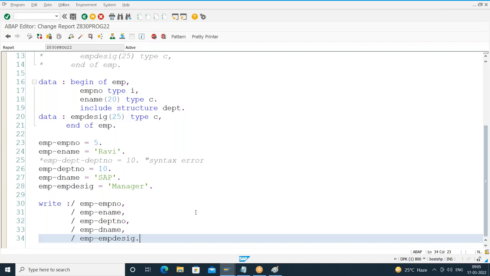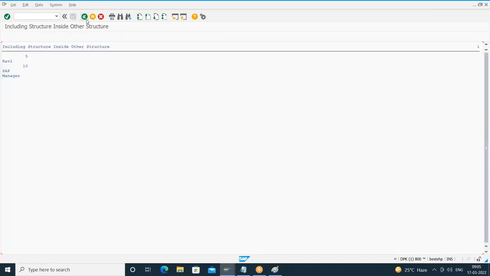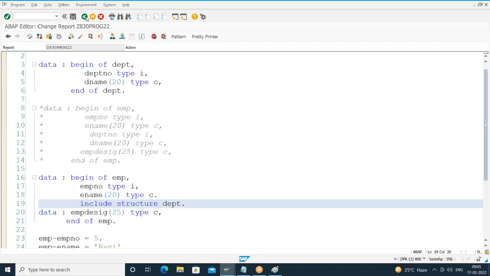Done? Okay. Right. So this is about the include structure. Now tell me the output of this.